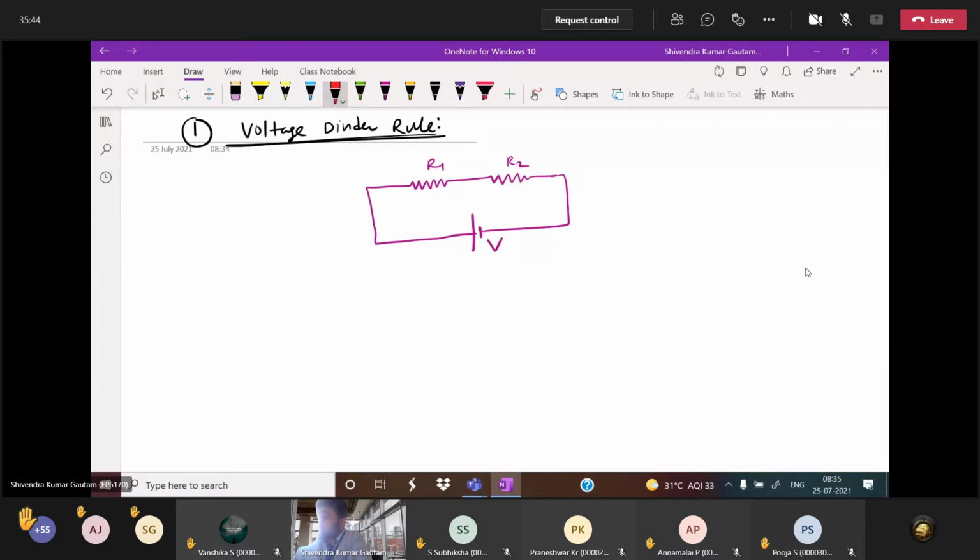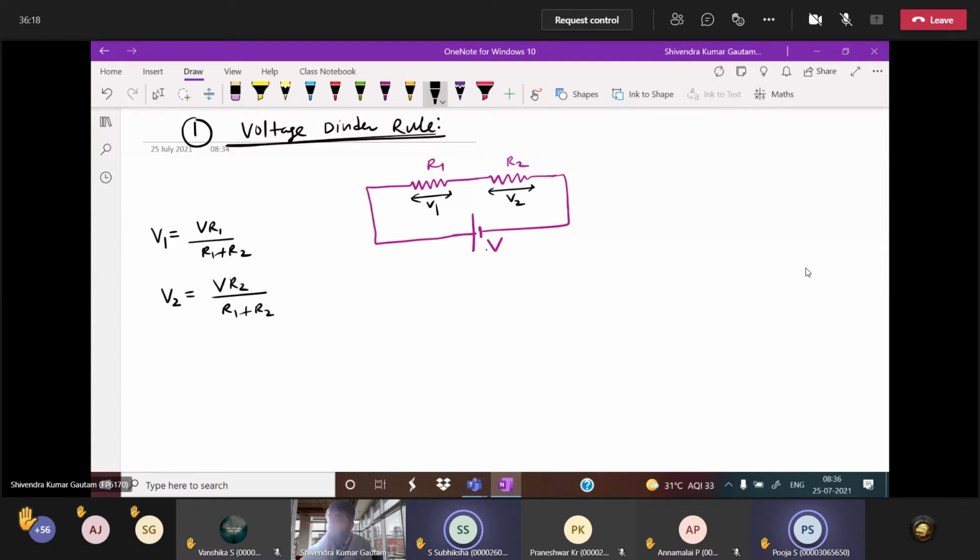If I ask you to find the potential across R1, that is V1, I am considering, and potential across R2 is V2. Everybody see, by voltage divider rule, directly I can write V1 is equal to total voltage V into the same resistance R1 divided by R1 plus R2. I will prove this, just wait. Similarly, tell me V2, what will you write? V into R2 divided by R1 plus R2.